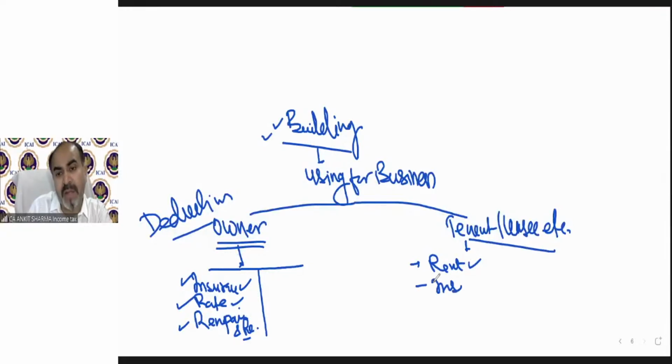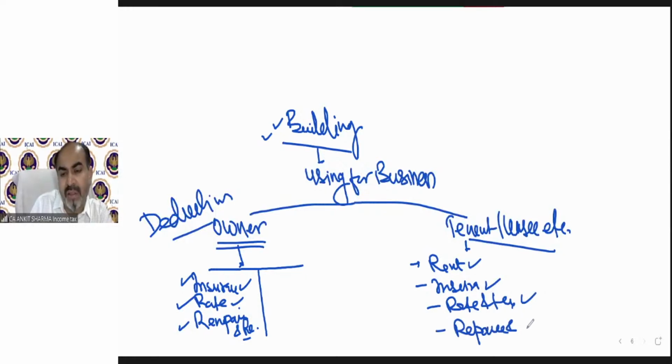If insurance paid by tenant, then insurance expenses can be claimed by him as an expense. If rates, taxes, etc. paid by tenant, then that can be claimed by him as an expense. And if repairs and renovation done by him, then that repairs and renovation expenses can be claimed by him as an expense. It's a very general thing. Like we already know this thing. In respect of building, what we can claim in our P&L account.